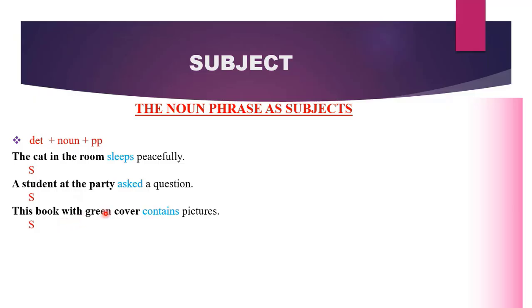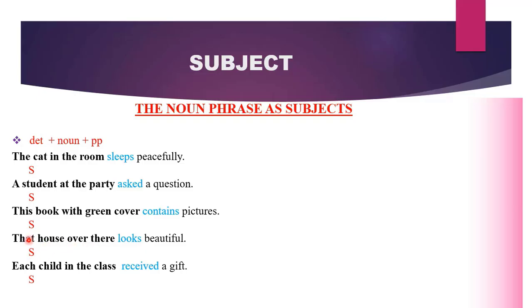This book with green cover contains pictures. What contains pictures? This book with green cover. A determiner, a noun, and a prepositional phrase. Together, it is functioning as the subject. That house over there looks beautiful. What looks beautiful? That house over there. It is performing the subject role.